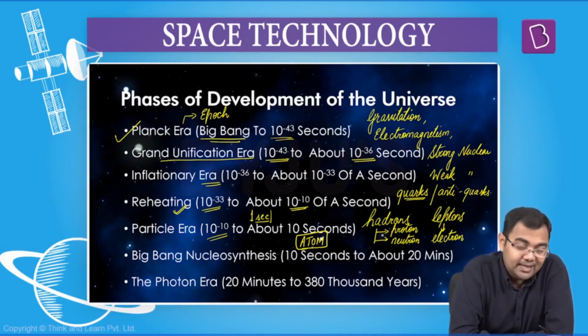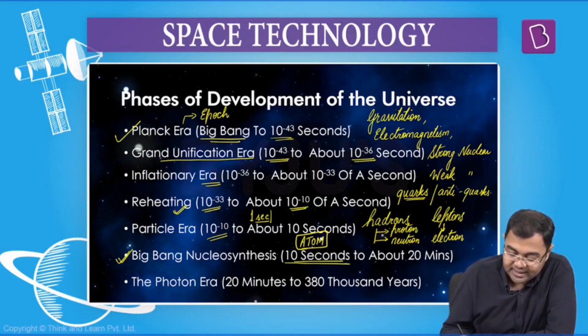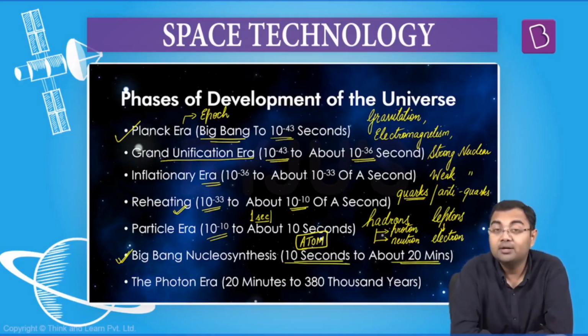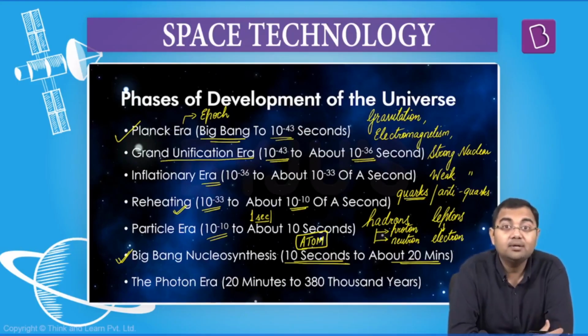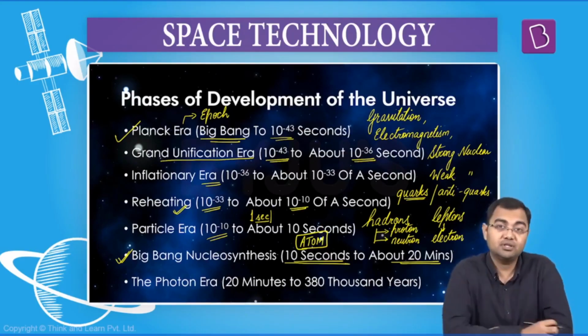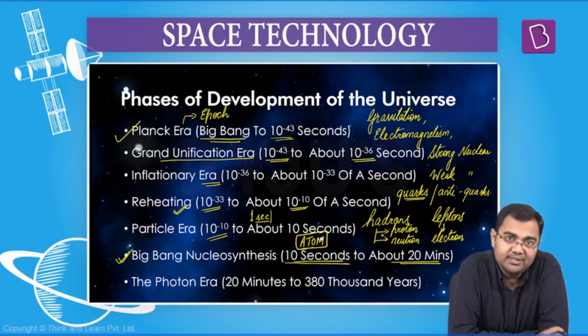So we enter the next era. The next era is Big Bang nucleosynthesis, starting from approximately the 10th second and up to the 20th second. What is happening? Formation of hydrogen, formation of helium by the fusion of hydrogen atoms together. So hydrogen formation and helium formation starts to happen in this Big Bang nucleosynthesis.